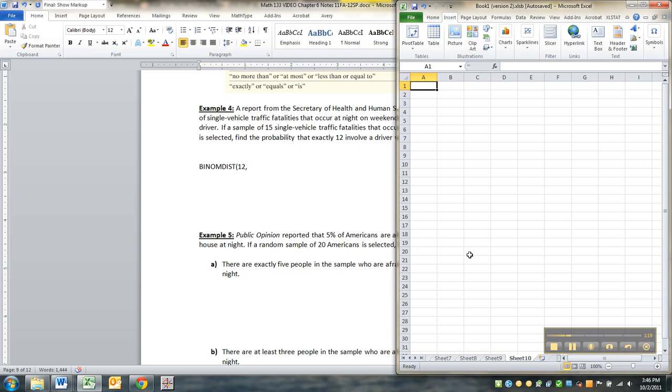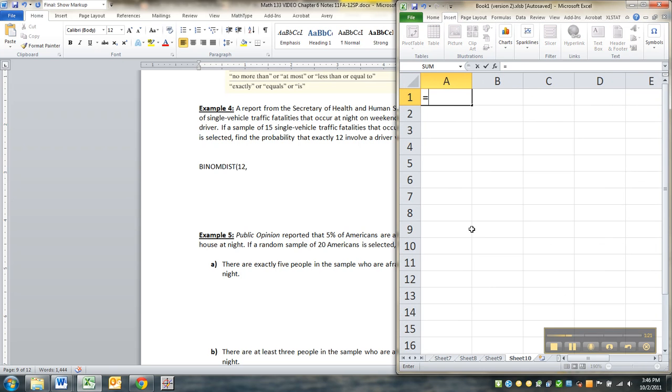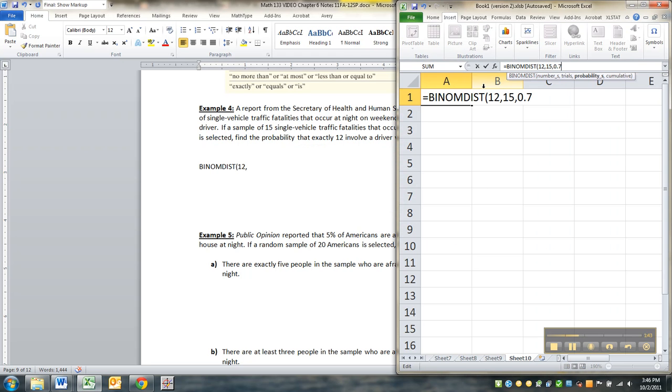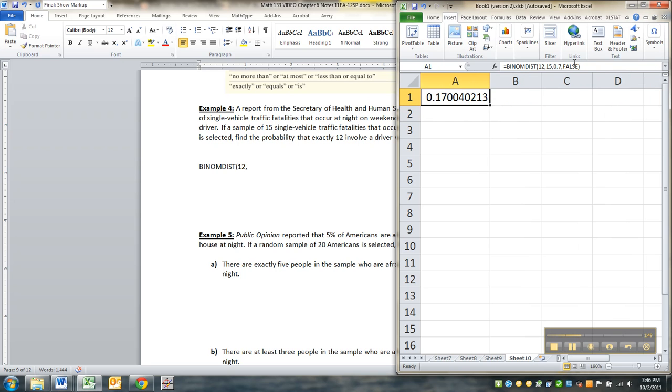Make a new page. Okay, so binomial dist, or you could use the dot dist if you have 2010 like I do. Again, it was 12 successes. The number of trials, which would be the number of traffic fatality accidents you were looking at, is 15. The probability that involves a drunk driver, according to the Secretary of Health and Human Services, is 70%. So 0.70, false, because we want an exact probability. When they want exact ones, you always say false.